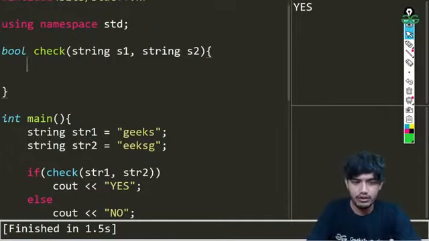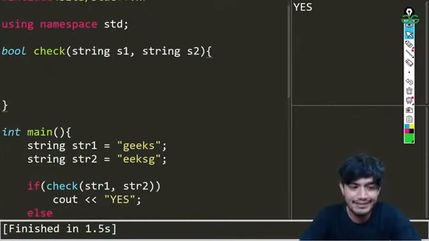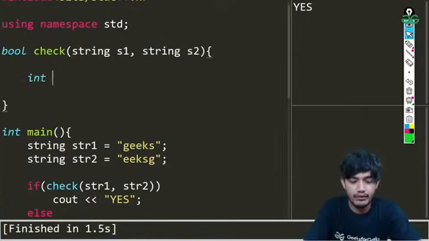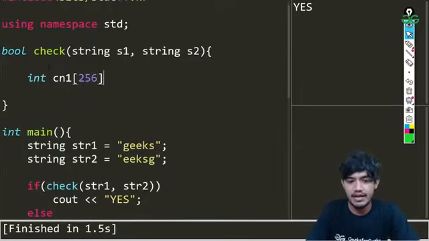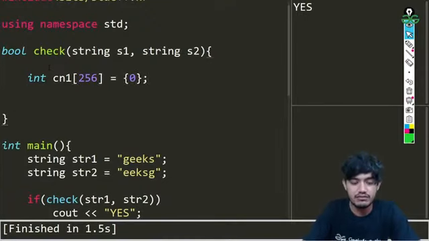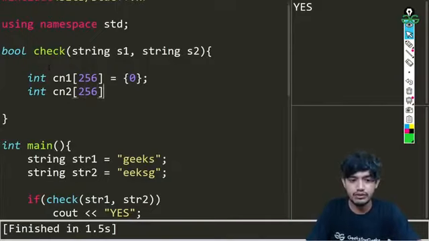Okay, so let us continue. First we are going to make character arrays, or basically integer arrays, because we will be storing the count. So we'll make two count arrays, int count, with size 256 because we know there are 256 characters, and initially we'll set all the values to 0. Similarly for the second array, size 256, all values 0.